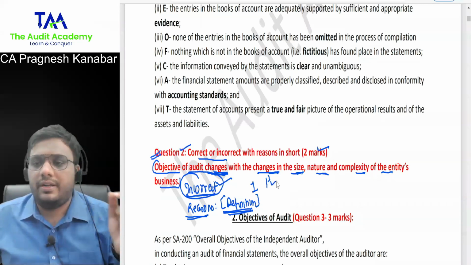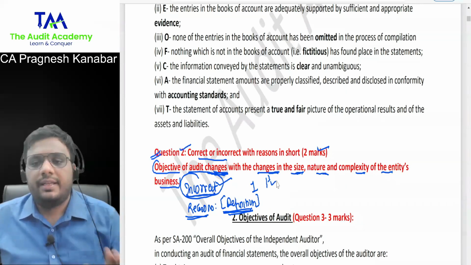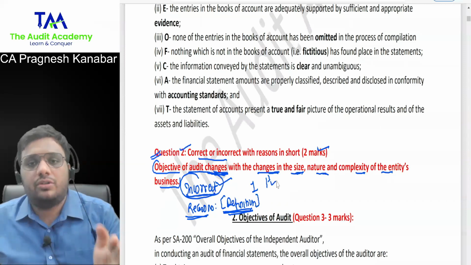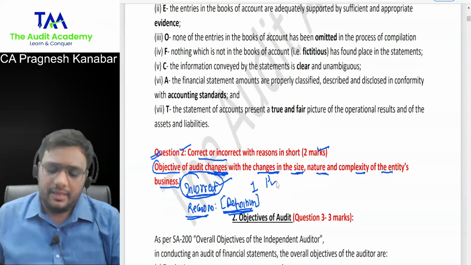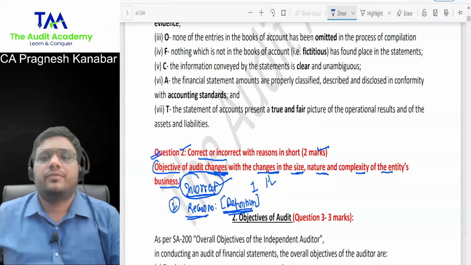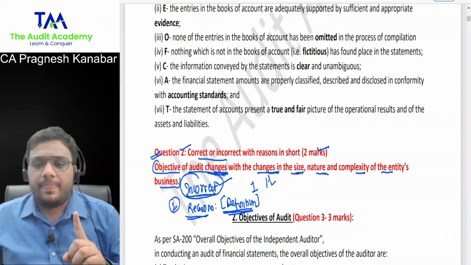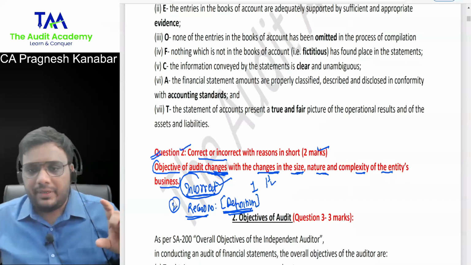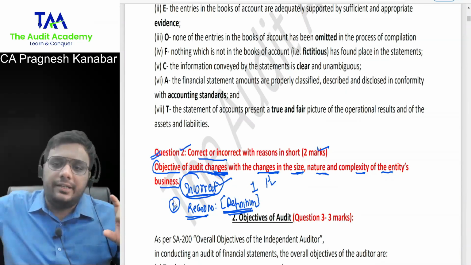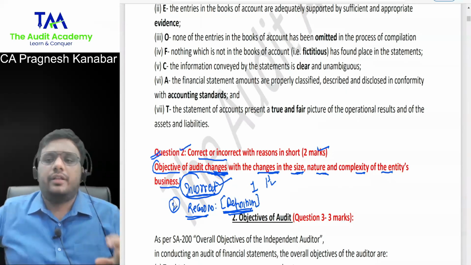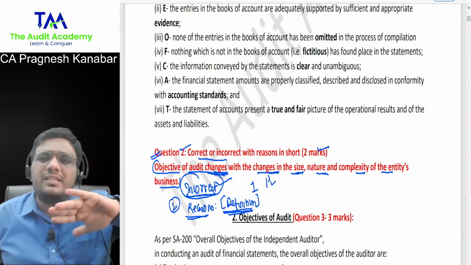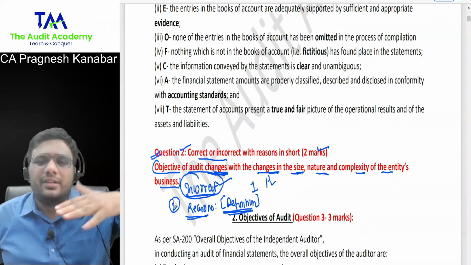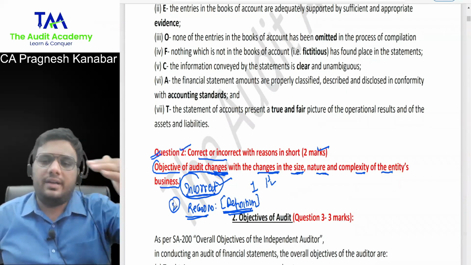And if the reason is not to the point with respect to that ICAI language, only 1 or 2 words are here and there, then they will give you full 2 marks. So one more time. If you have written correct, incorrect properly, but the reason is completely wrong, 0. If you have written correct, incorrect properly, and the reason is somewhat similar to what they have written, then 1 or 1.5 mark.